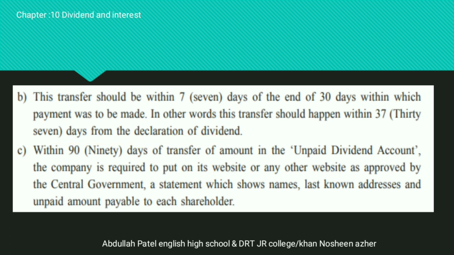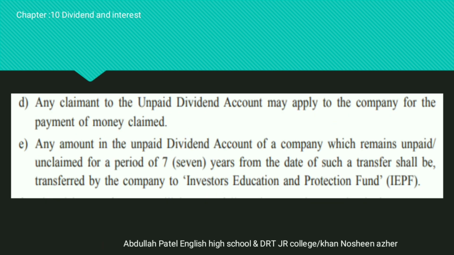C point, within 90 days of the transfer of the amount into the unpaid dividend account, what does the company have to do? The company has to put the information on its website or any other website prescribed by the central government, with the statement which shows the name of the last addressee and the unpaid amount payable to each shareholder. D point, any claimant, means any shareholder who is still unpaid and unclaimed, can apply to the company for the payment of the dividend.